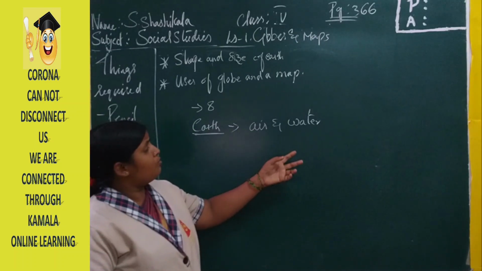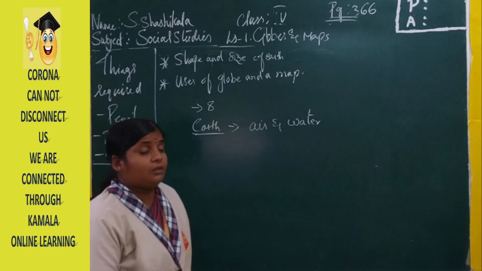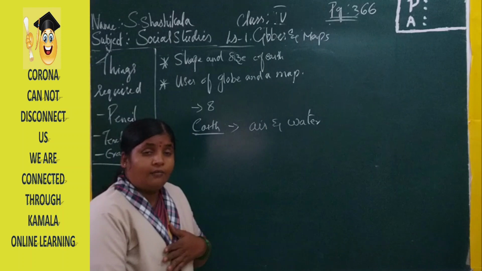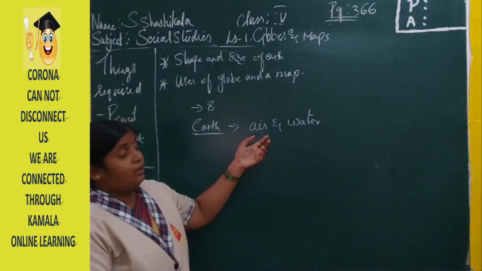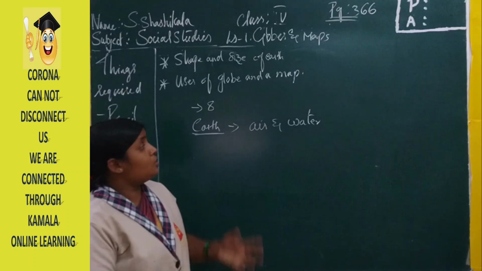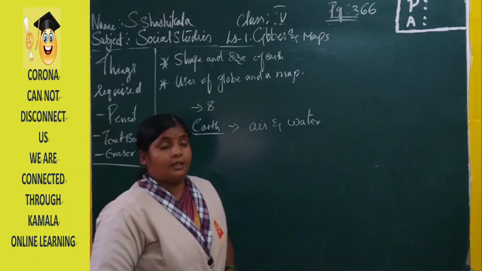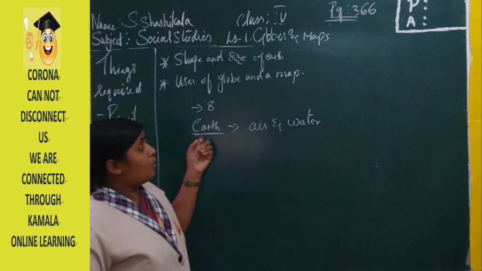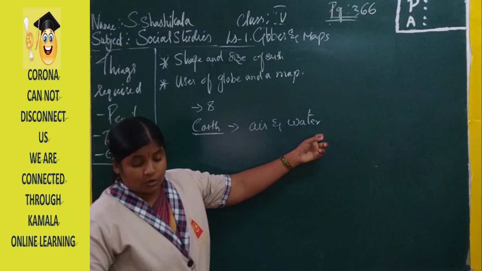If we stop drinking water for 2 or 3 days, our life will be discontinued. Without air, even for 2 minutes, it is not good for our health. So the earth is the only planet where we have both air and water.